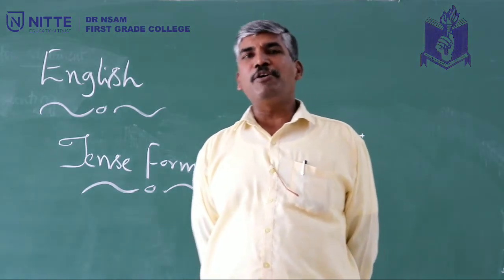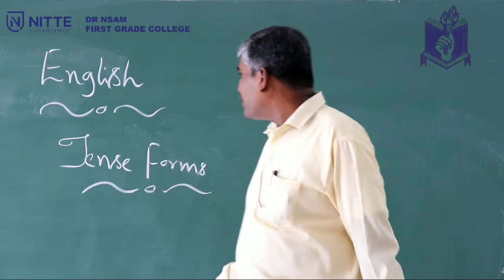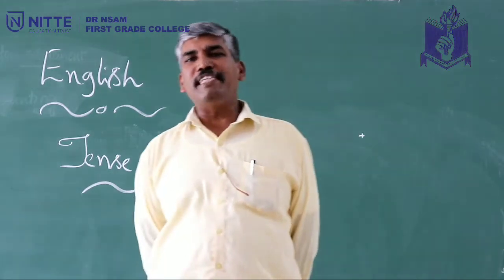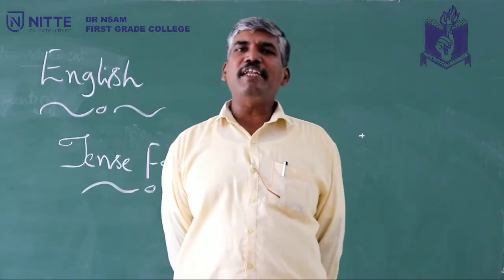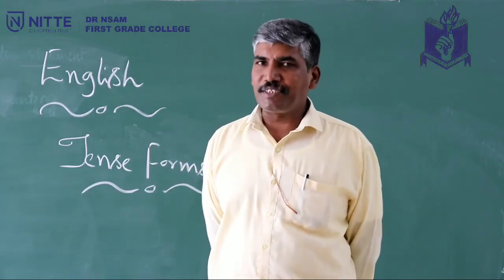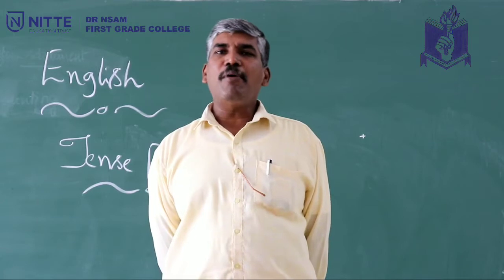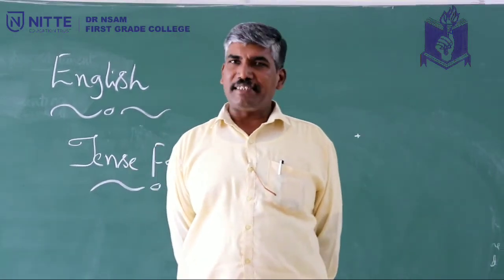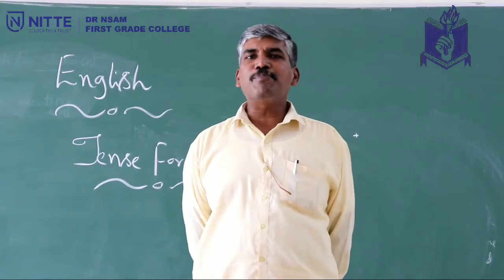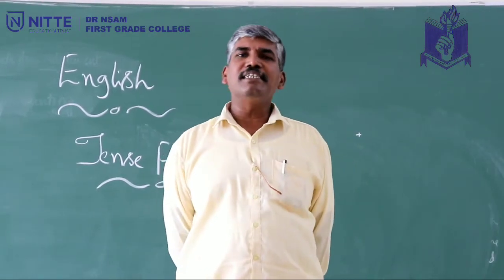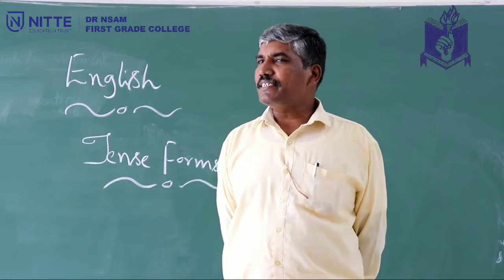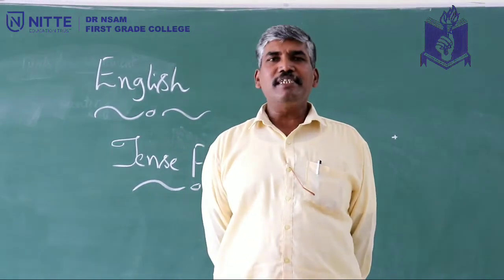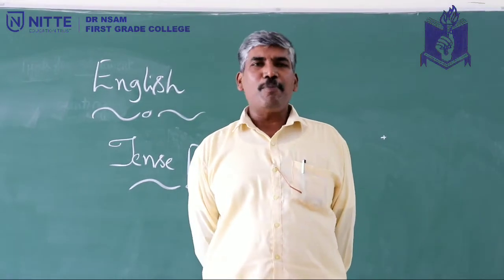Okay, let's now move on to tense forms. Now the past tense. Past tense has 4 tense forms. The first one is simple past tense. The second one is past continuous tense, also known as past progressive tense. The third one is past perfect tense. And the fourth one is past perfect continuous tense or past perfect progressive tense. So this is something about past tense.